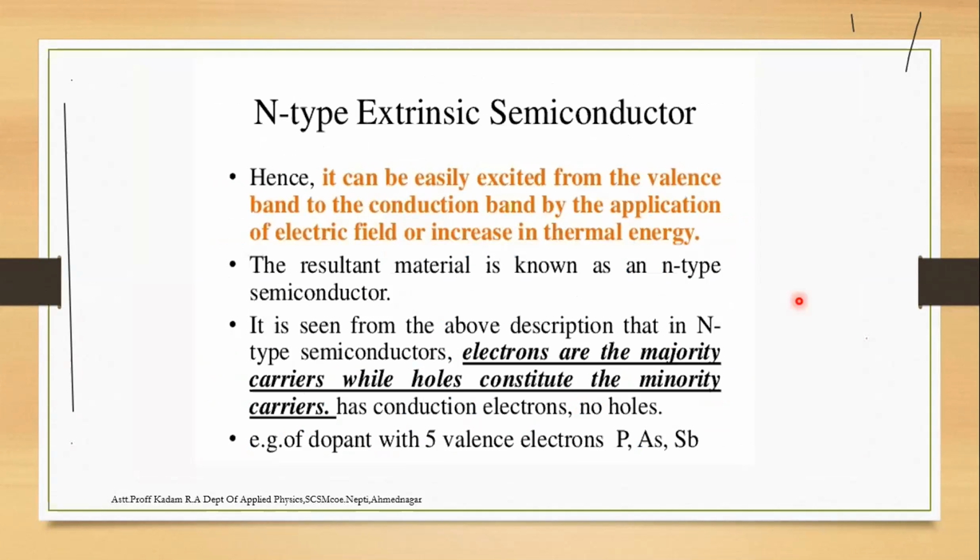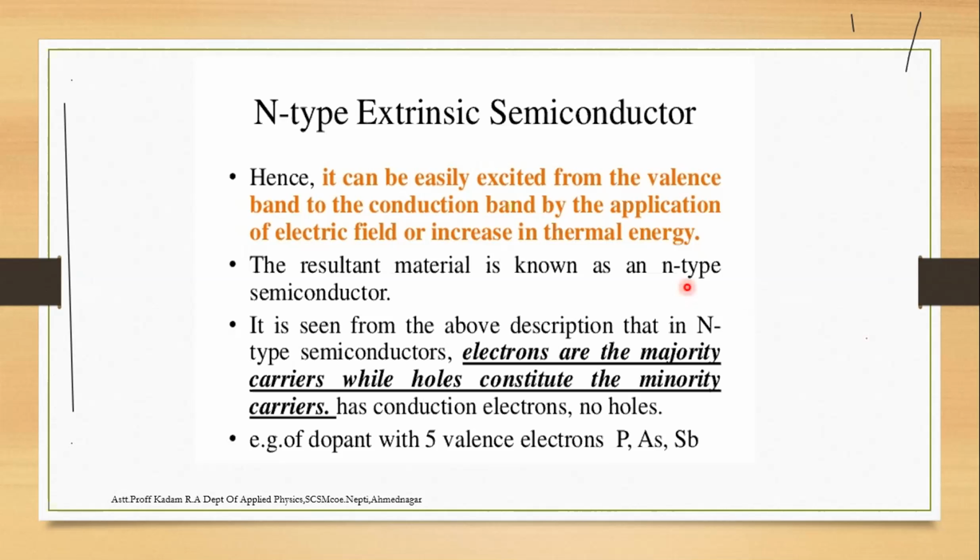That N type of semiconductor can be easily excited from the valence band to the conduction band by the application of an electrical field, and as the thermal energy increases, the resultant is known as the N type semiconductor. In an N type semiconductor, the electrons are the majority carriers, while the holes constitute the minority carriers, and hence the conduction is by electrons, not holes.